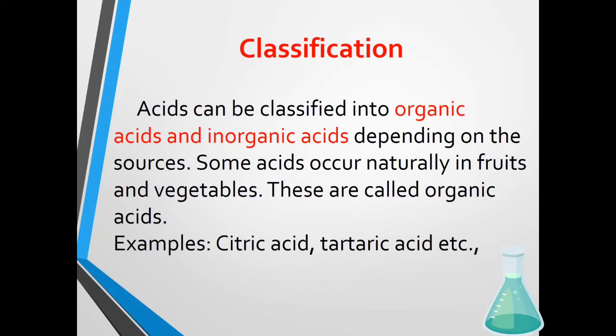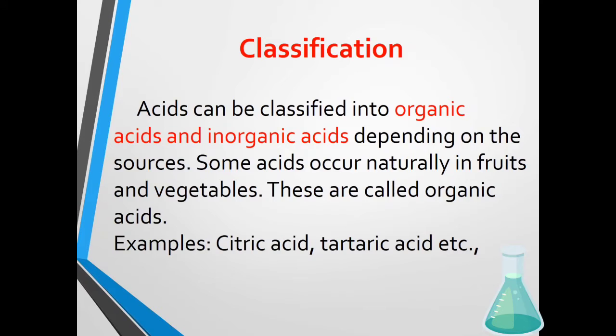Next, the classification of acids. Based on the source, acids are classified into organic and inorganic acids. Organic means the acid which is derived from living organisms, whether a plant or an animal, is called an organic acid.